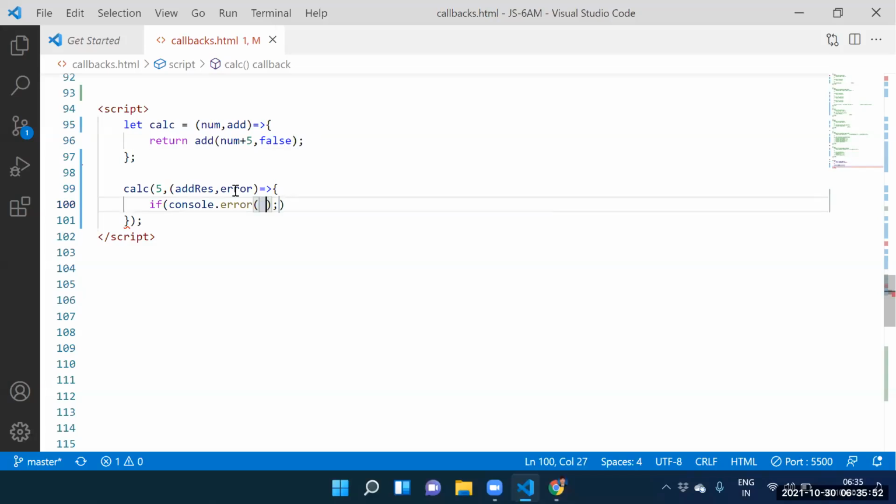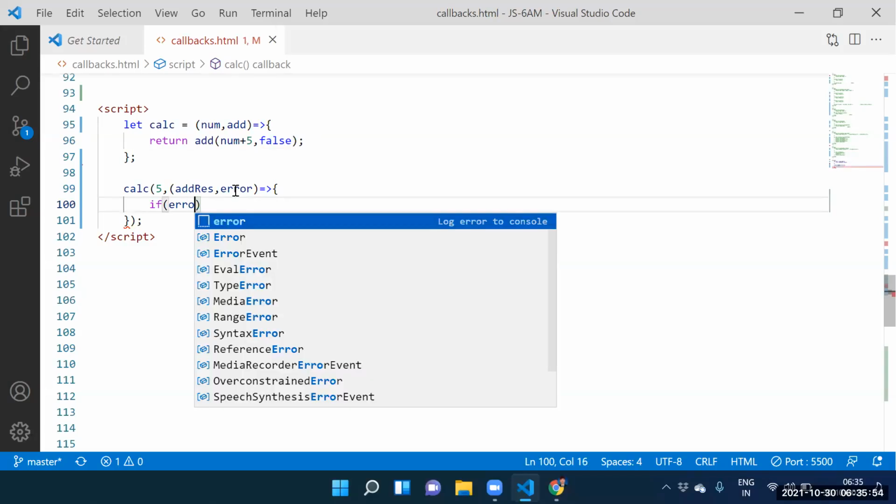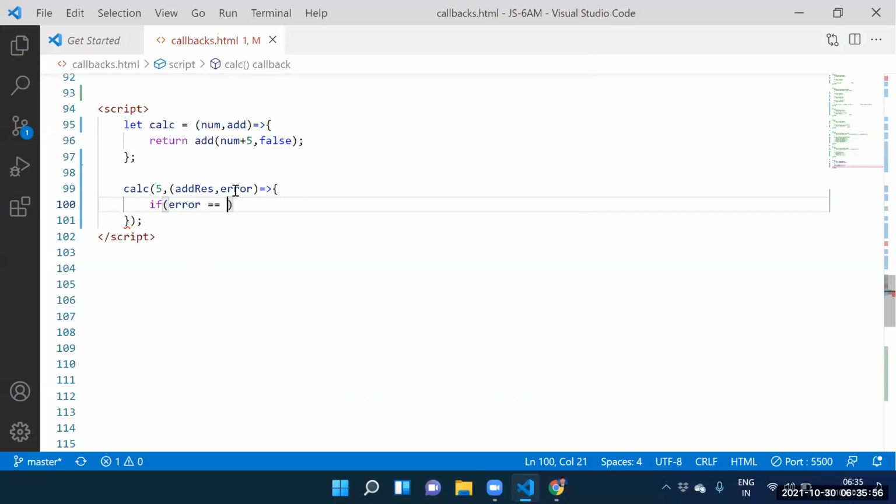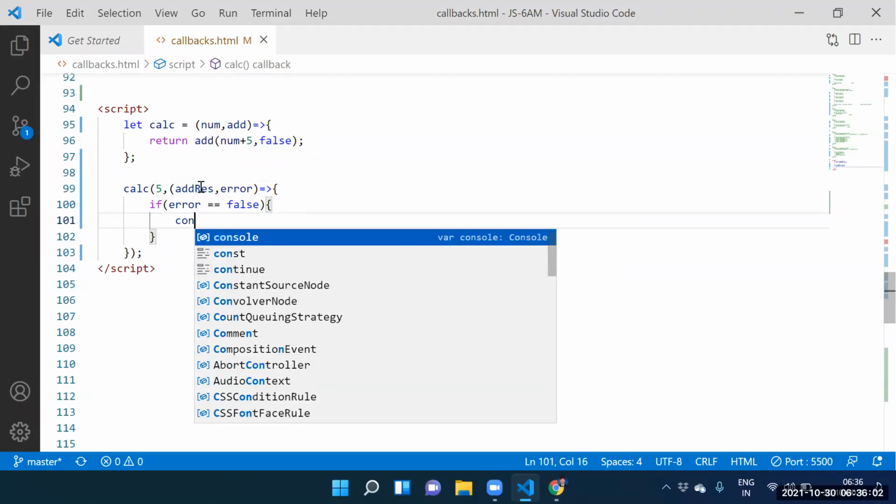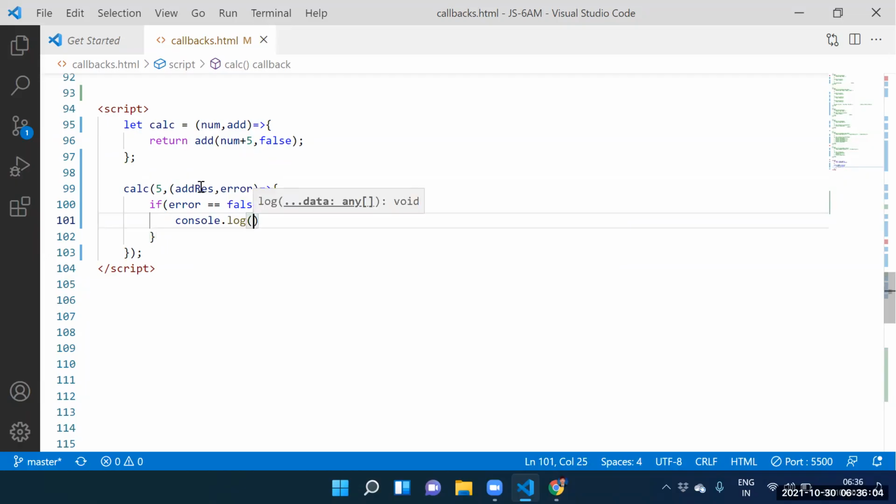If error equal to false, can you print add result? Yes, sir. Console dot log of add result. If error equal to false, can I print add result? Yes, let me print that result. Guys, see this function now.